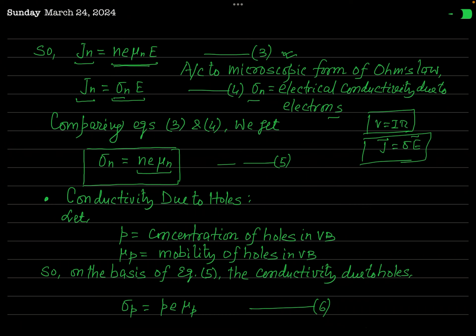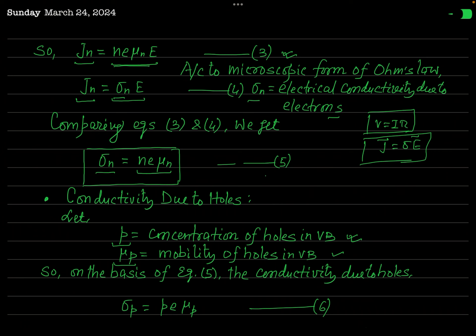So in terms of mobility, you can define the electrical conductivity of this semiconductor for charge carrier electron. Now, on the same line, you can define the electrical conductivity of this material due to the drift of holes. For this we consider that P represents the concentration of holes in valence band, and this mu P is the mobility of holes in valence band.